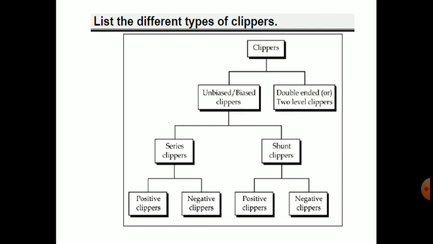And again, in series clippers we have positive series and negative series. Shunt clippers also have positive clippers and negative clippers. Unbiased positive clippers are also possible, biased positive clippers, unbiased negative and biased negative. Unbiased positive shunt clippers, biased positive shunt, unbiased negative shunt, biased negative shunt. So these are all the different circuits. By simply changing the direction or applying the biasing or not, we can get each and every circuit.